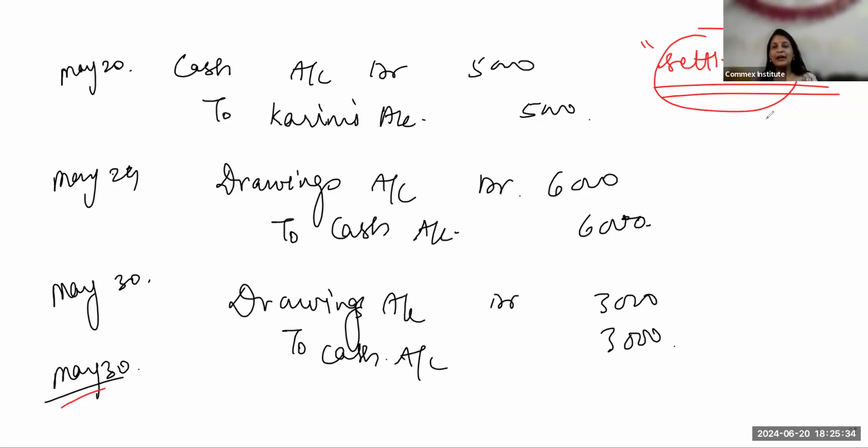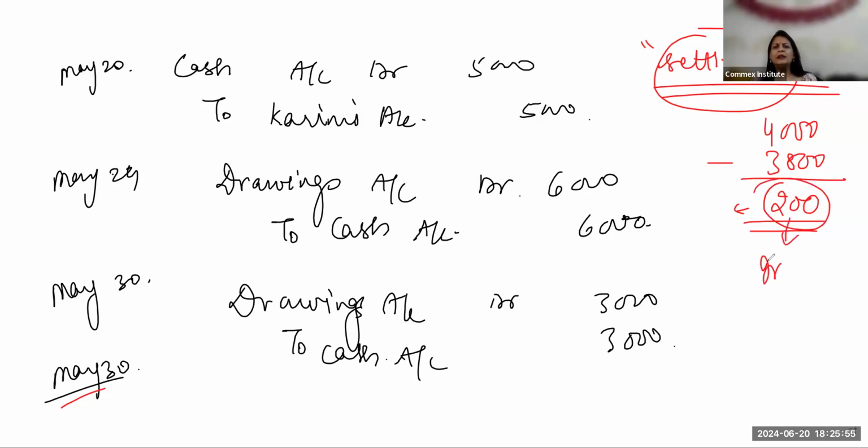So how is it possible? I had to make a payment of 4,000. I made a payment of 3,800 only, and then I say that your account is settled. So this is the discount which I'm receiving, the discount being allowed by Ajay or the discount being received by me. Discount received is my income. This is my gain. So discount received here will be credited.